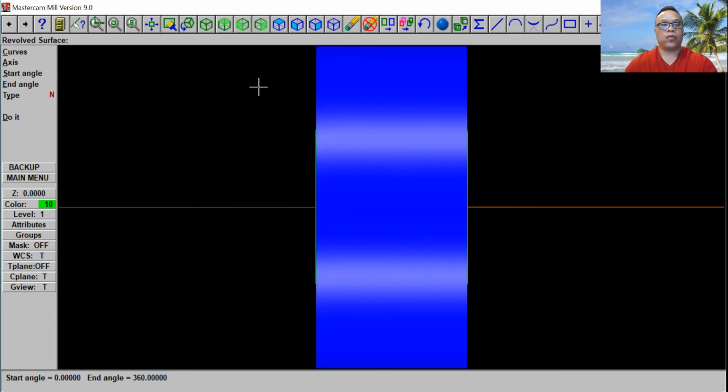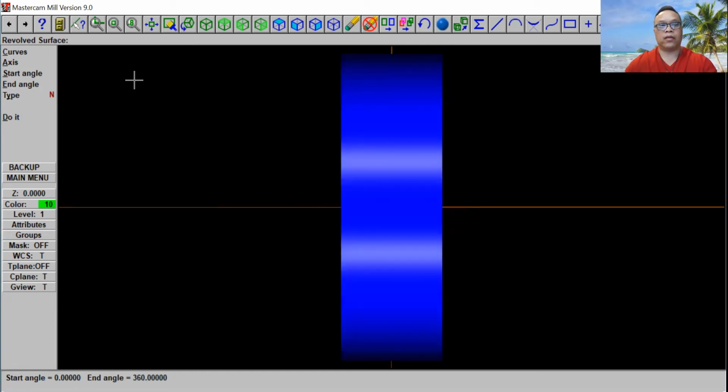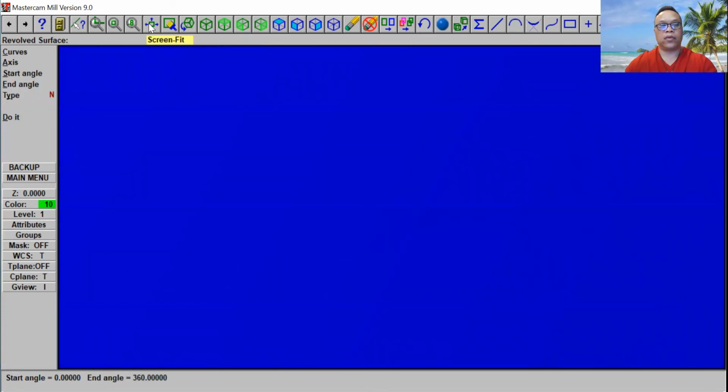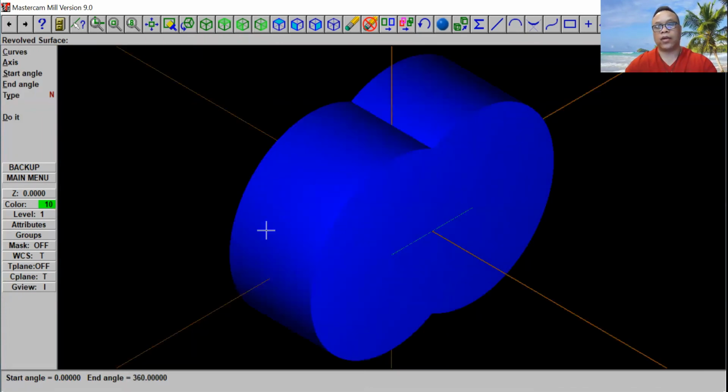So now if I go over here to screen fit for the screen, let's minimize a little bit here. That's how it looks from the front. So now you want to look in a different direction. See, that's how it looks there. So that is it, guys. I just wanted to mention and show you how to do the screen shading. That's all it is.